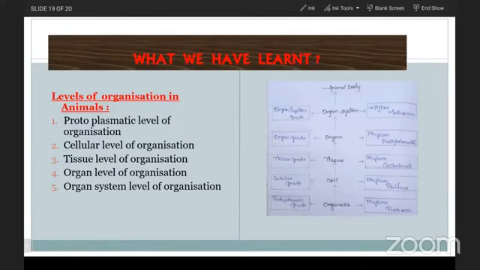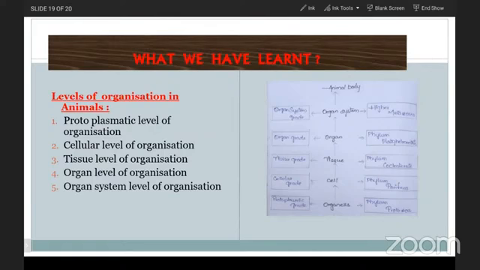And second one is the closed type of circulatory system. Closed type of circulatory system will be observed in annelida and cephalochordates and higher chordates. From annelida to most of the higher chordates, the closed type of circulatory system will be observed. Closed type of circulatory system means the blood which is coming out from the heart will be passing through all body parts with the help of blood capillaries and arteries and veins. So the blood is pumping in the body in a closed manner.